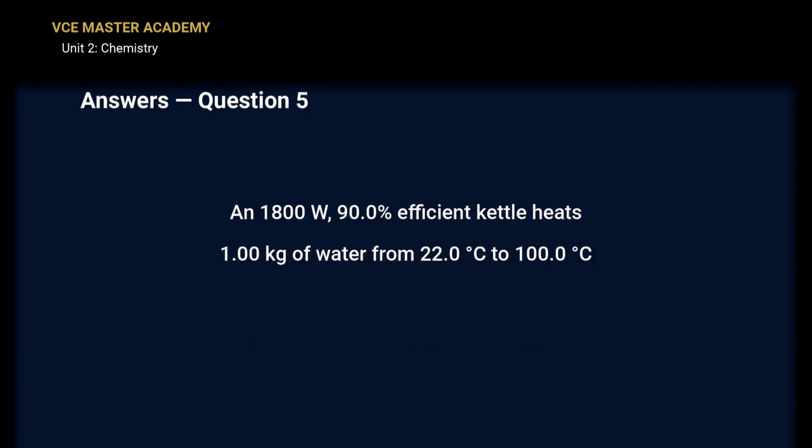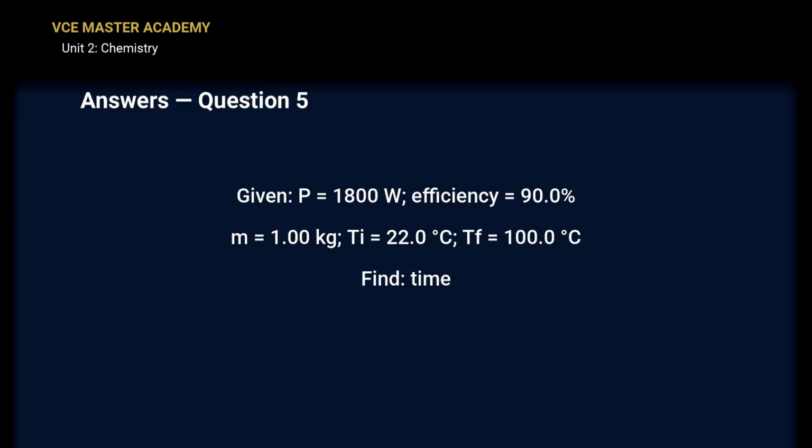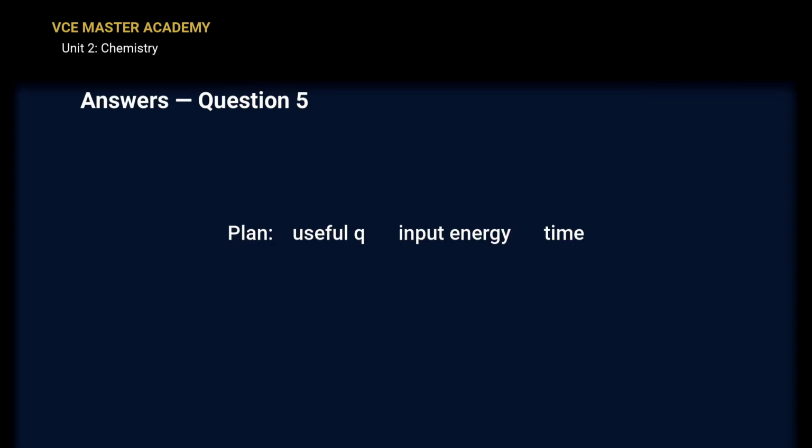Question 5. The kettle. Same 3 steps as example 5. An 1800-watt kettle, 90% efficient, heating 1 kilogram of water from 22 degrees to 100. Given. Power, efficiency, mass, and the 2 temperatures. Find the time in seconds. The plan. Useful energy. Then input energy. Then time. Convert the mass. 1 kilogram is 1,000 grams.